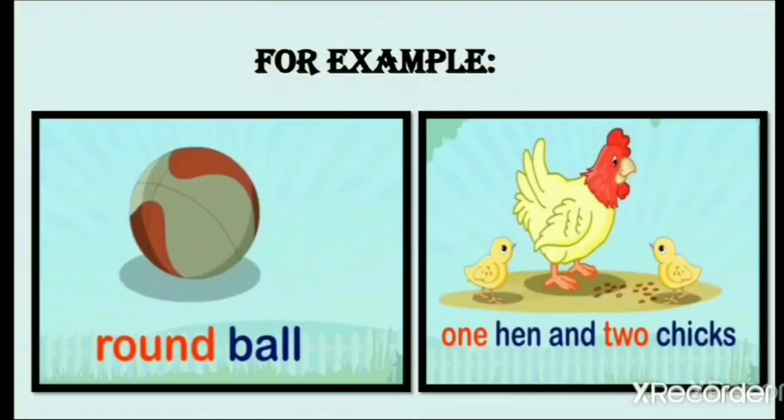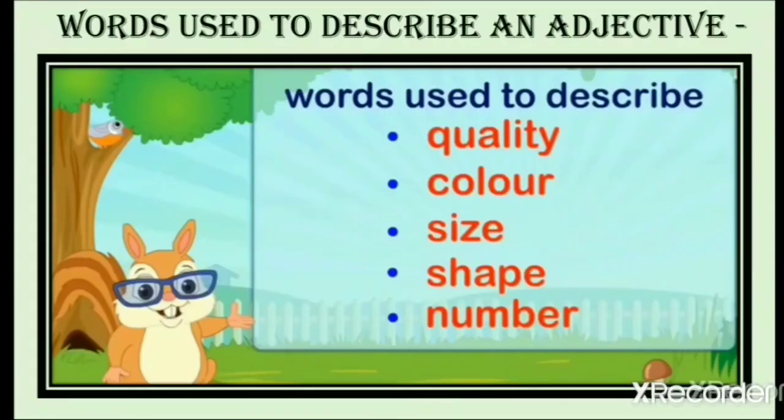In the picture you can see a ball. Now how is the ball? What is the shape of the ball? The ball is a round ball. And in another picture you can see that we can count. So these are countable nouns. Here we have written one hen and two chicks because we can count them. Okay. So words used to describe quality, color, size, shape, number are also called adjectives.